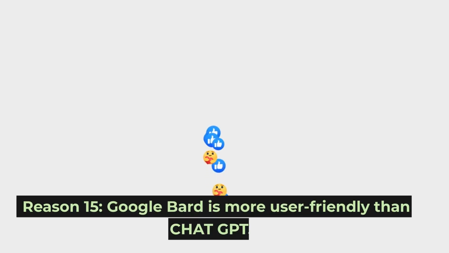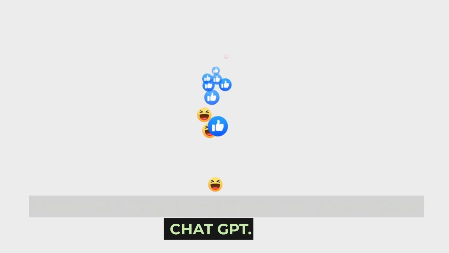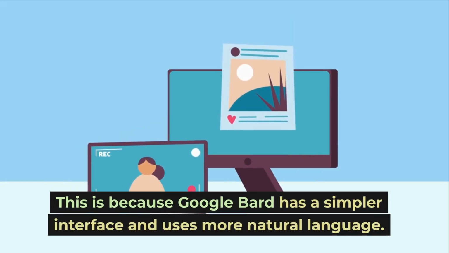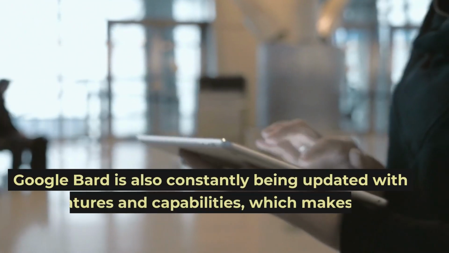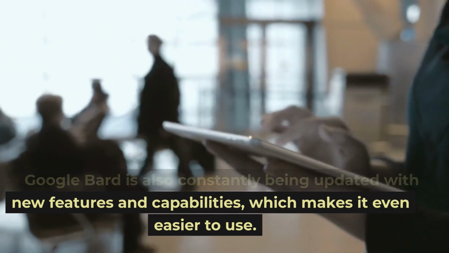Reason 15. Google Bard is more user-friendly than ChatGPT. This is because Google Bard has a simpler interface and uses more natural language. Google Bard is also constantly being updated with new features and capabilities, which makes it even easier to use.